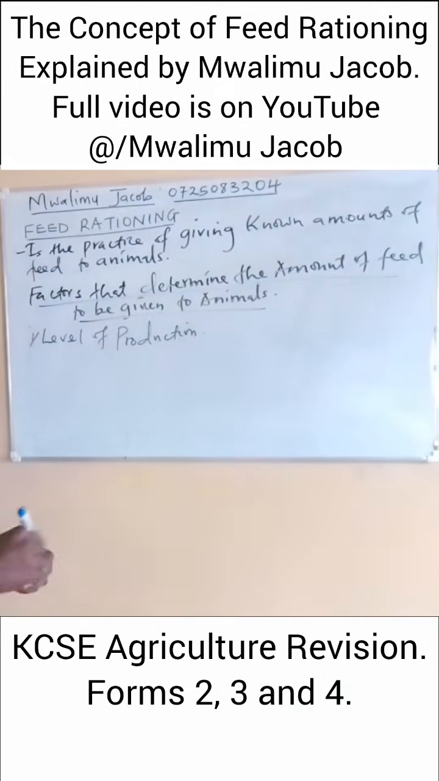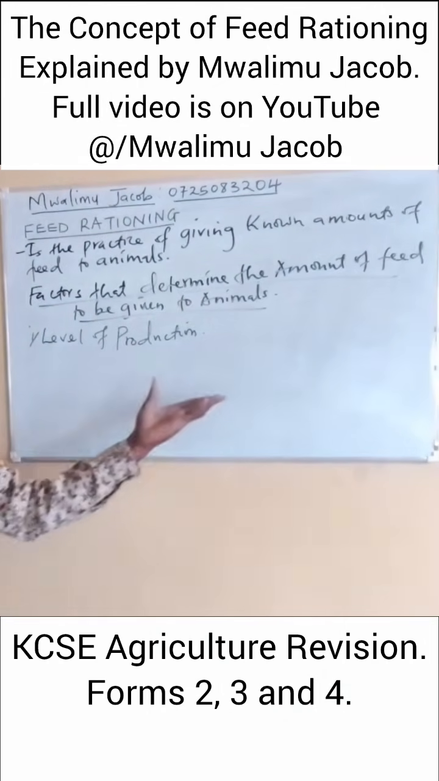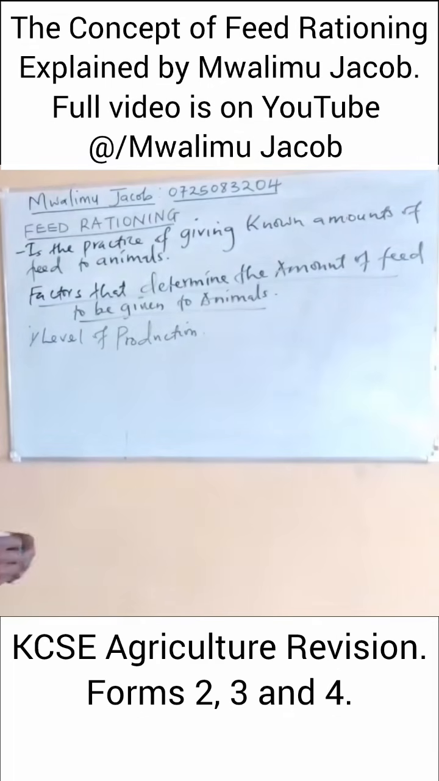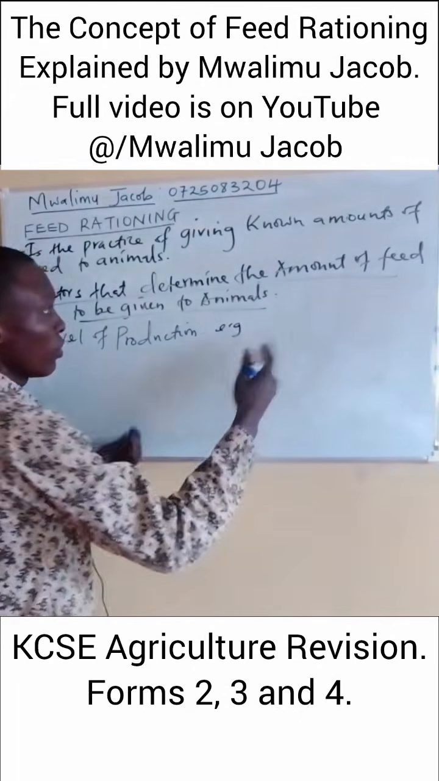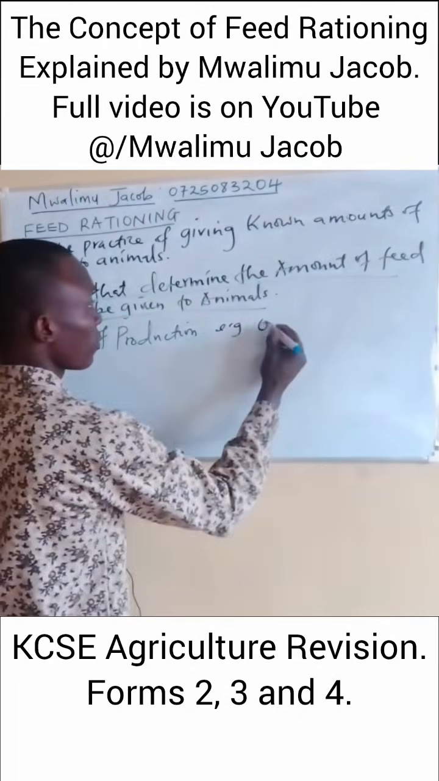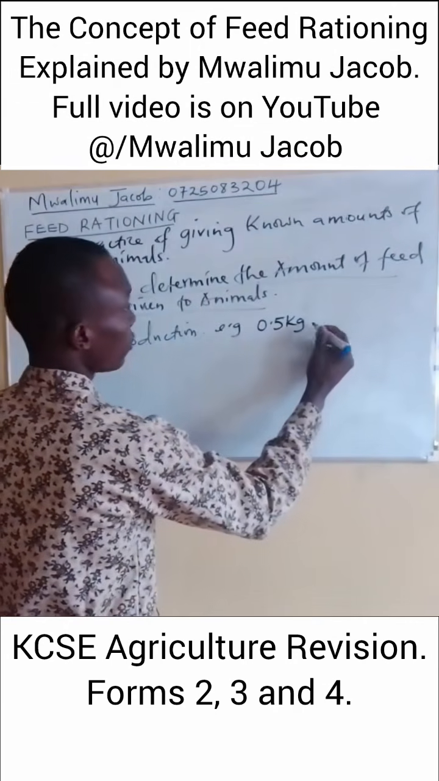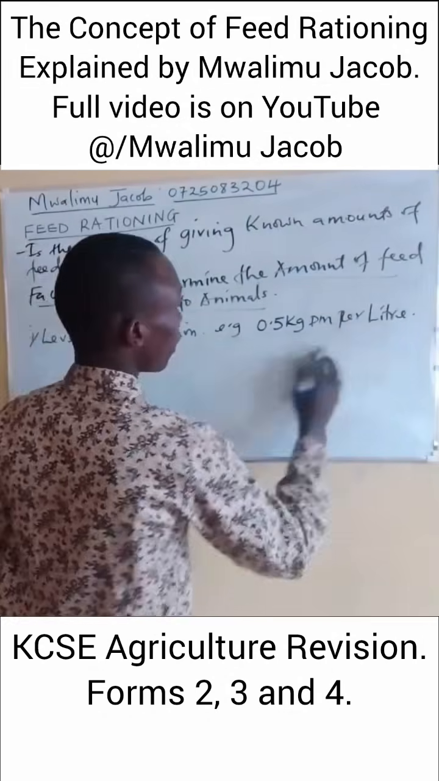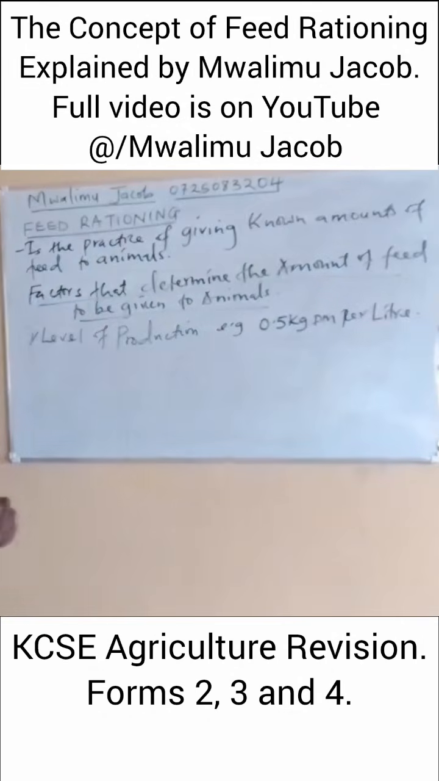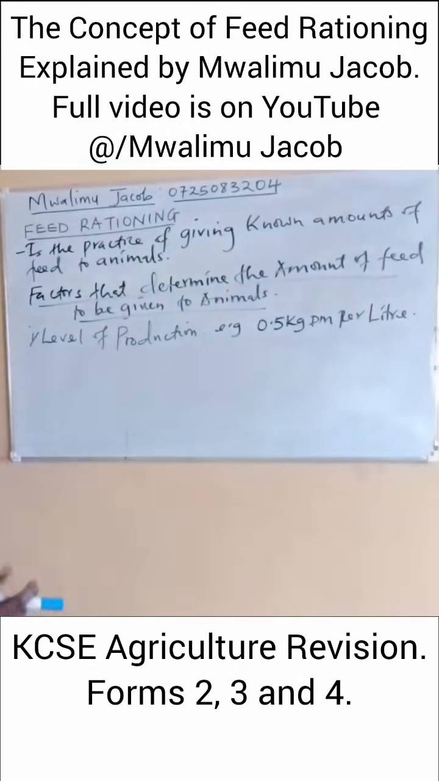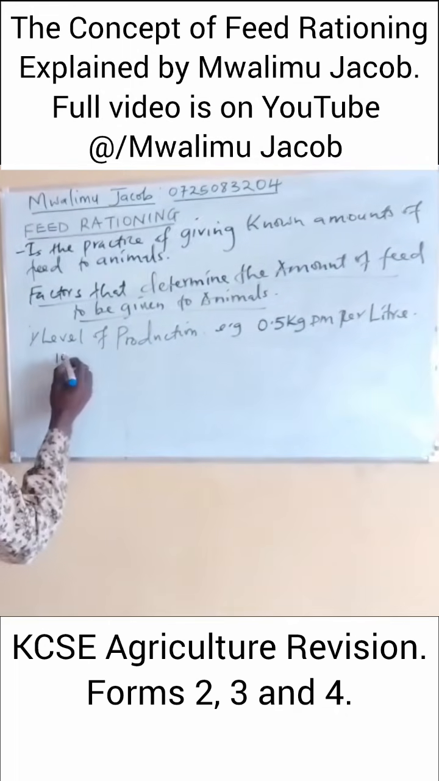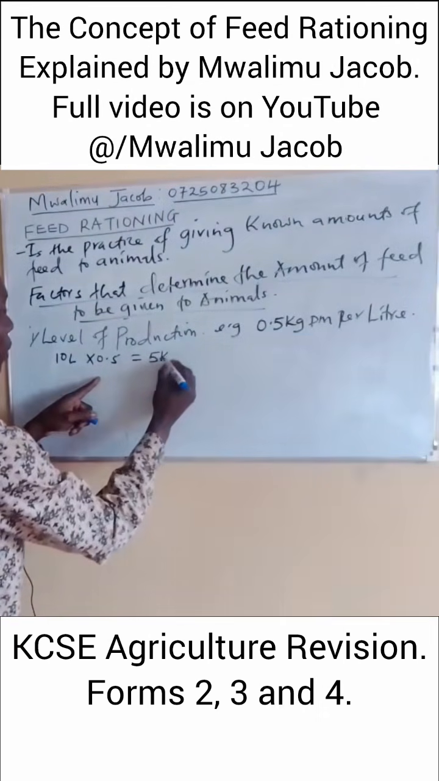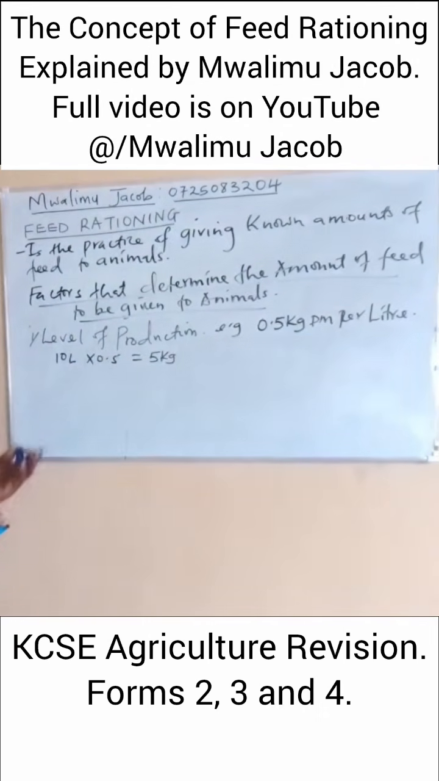And when we talk of the level of production, we all know that high producers will always have high feed requirement compared to low producers. A good example: lactating animals will always require 0.5 kgs of feed per liter of milk. So for every liter of milk, lactating animals require 0.5 kgs of feed. Supposing you have 2 animals here, one animal is producing 10 liters, then it means this particular animal will require 5 kilograms of dry matter per day.